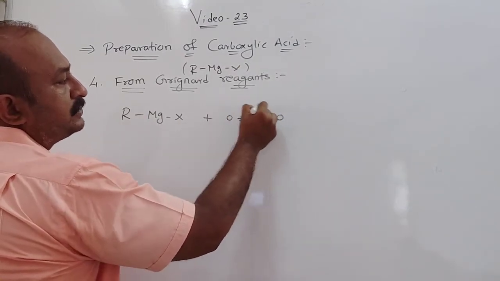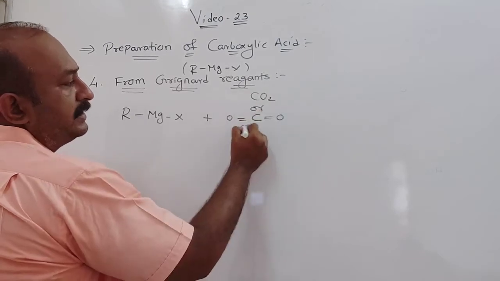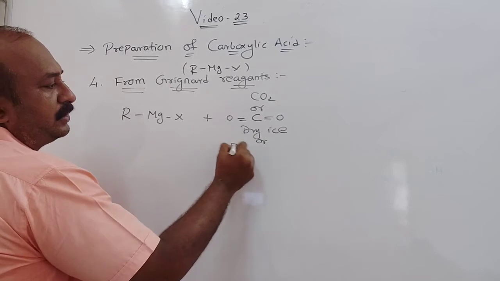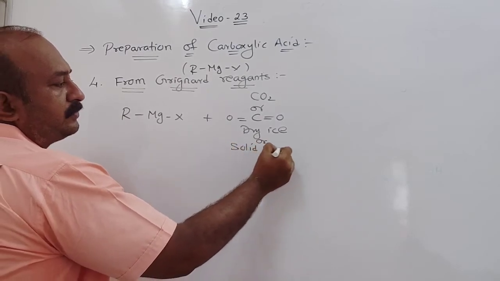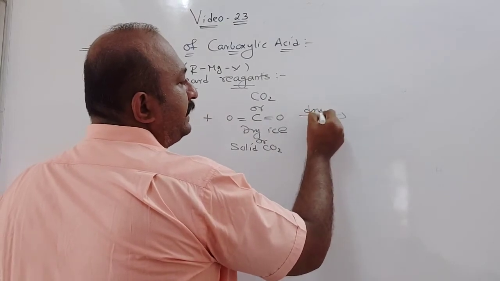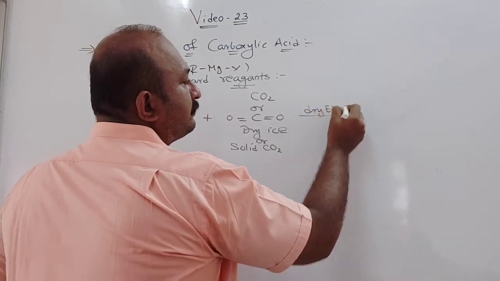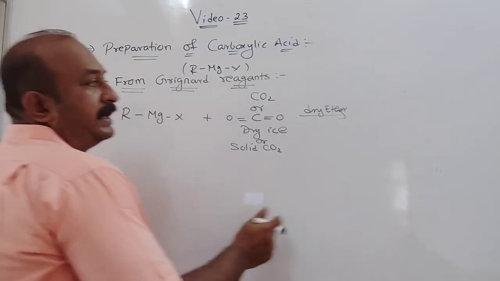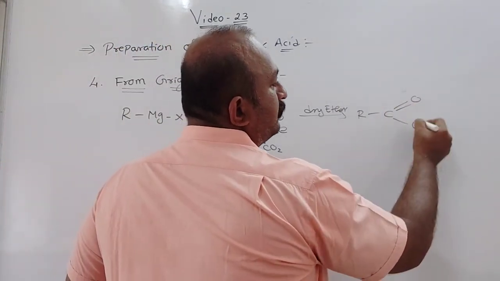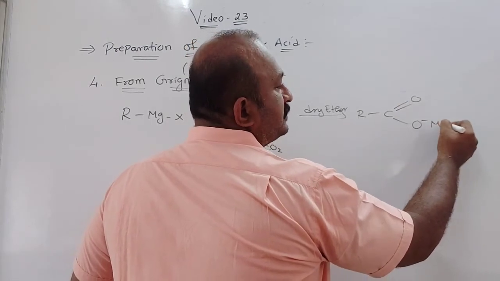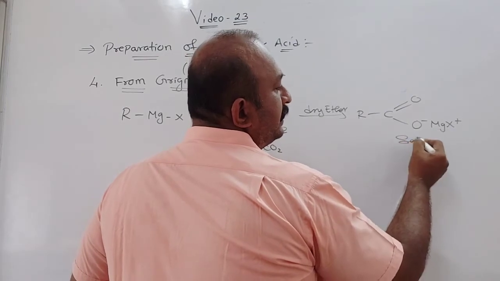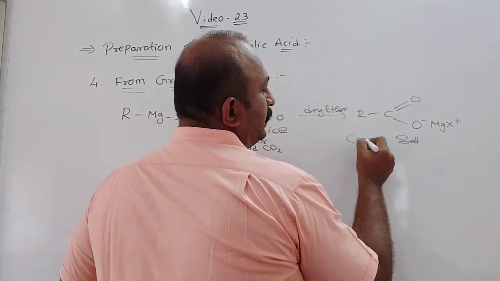Now solid CO2, this we can also write as CO2, that is your dry ice. Dry ice or solid CO2, what we have studied in lower classes. When it is treated in presence of dry ether, what will happen? You will get a carboxylate salt, that is RCOO minus and MgX plus. Now this is the negative part, this is the positive part, this is the carboxylate salt.